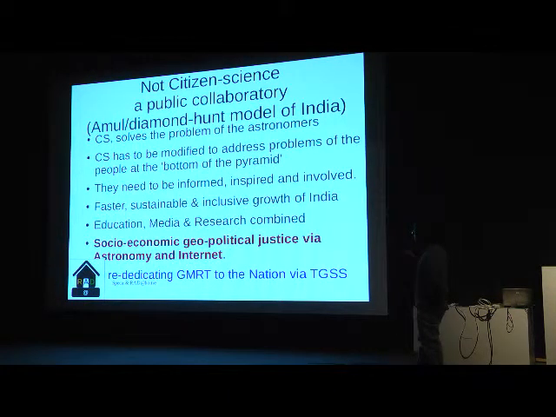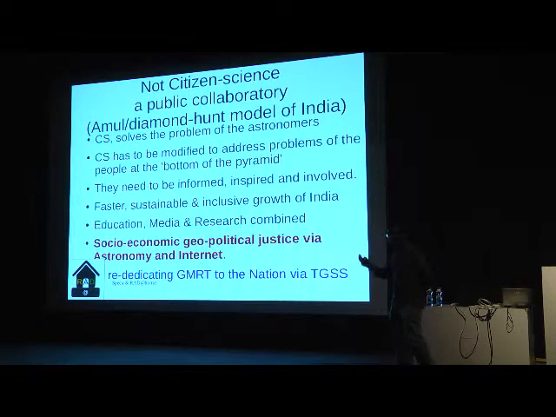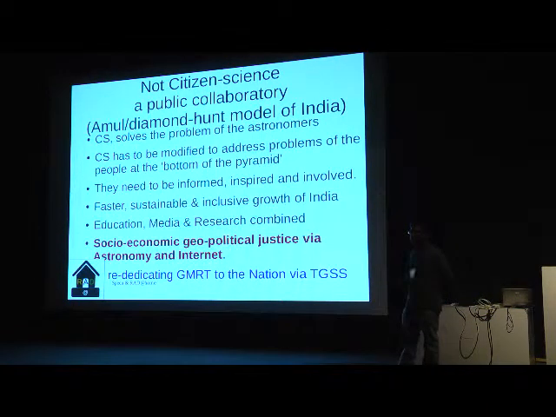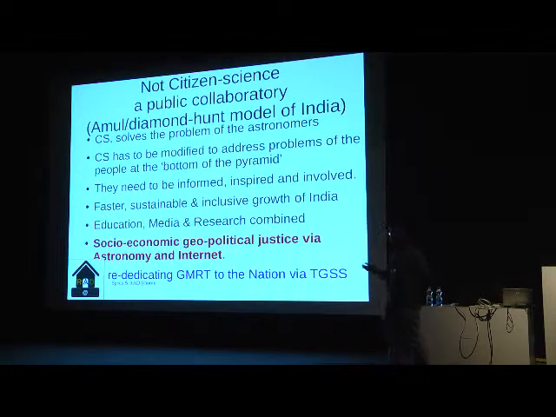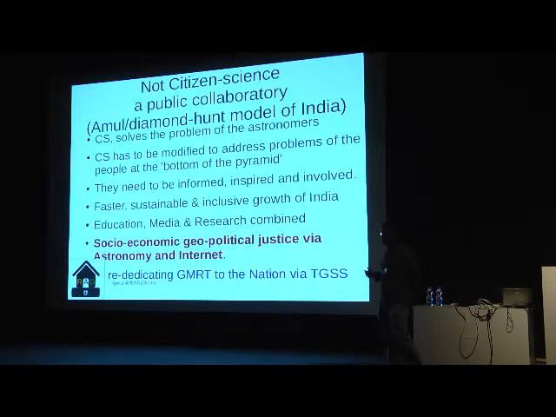I need a modified approach to address the people at the bottom of the pyramid. They can access only the internet. Maybe they don't have internet at home, but they will go to an internet cafe over the weekend and use it. In India, internet is provided by telephone lines, so almost every village is getting it. Telephone lines are rather rare now, and mobile phones are cheaper. People are uploading images, and I comment on them by my mobile phone as well, and they modify.